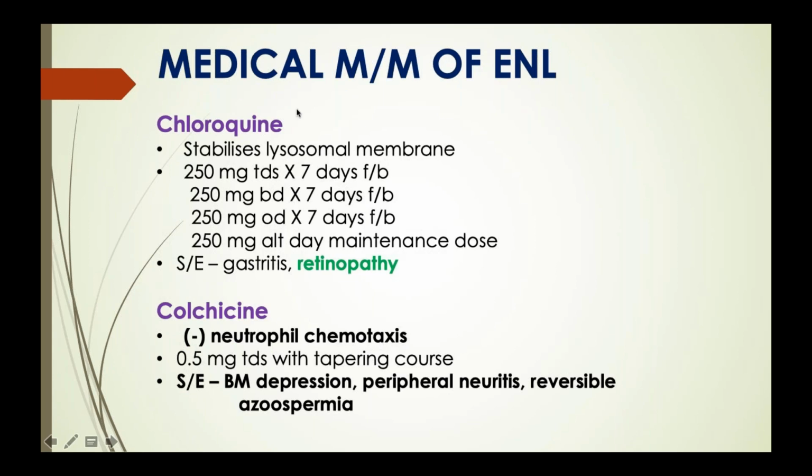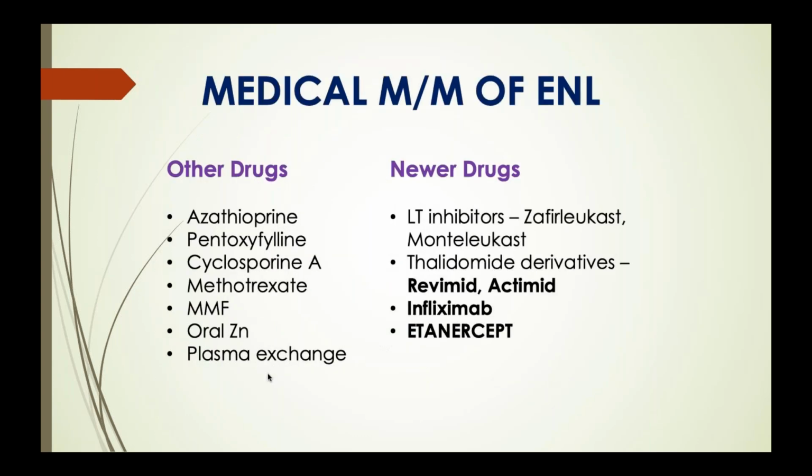And chloroquine and colchicine have also been tried, but usually we don't use these drugs very frequently. Okay, this is just to cover other immunosuppressive drugs. Other drugs like azathioprine, pentoxifylline, cyclosporin, methotrexate, and thalidomide derivatives, you should know. Maybe questions may come. Revlimid and Actimid, like that. Okay, infliximab, etanercept, just to count all other drugs in ENL.